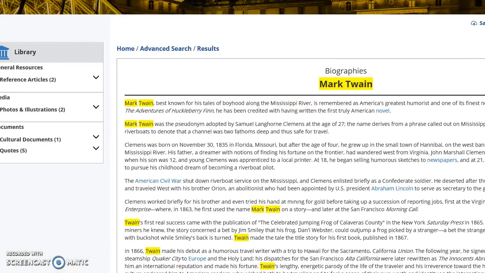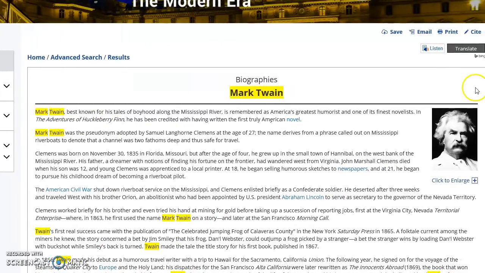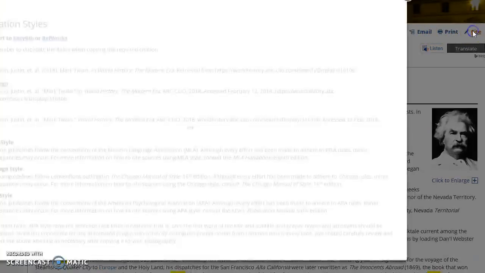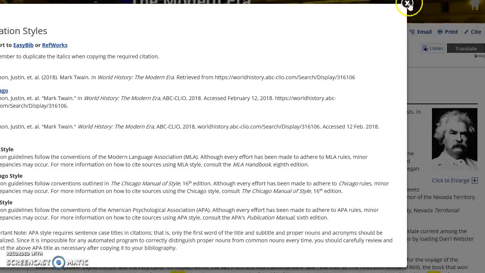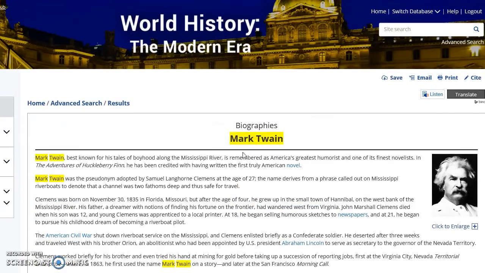Also over here, to move my screen over, you're going to have access to photos, illustration, different cultural documents. On this side of the screen, know that again you have the option, please, to email it to yourself or to print it, or you can just click Cite. That's an easier way to get there sometimes. Again, it's important to follow your trail so that if you read this article and you decided you wanted to use it, you don't forget about it by the time you go to copy it into your works cited page.